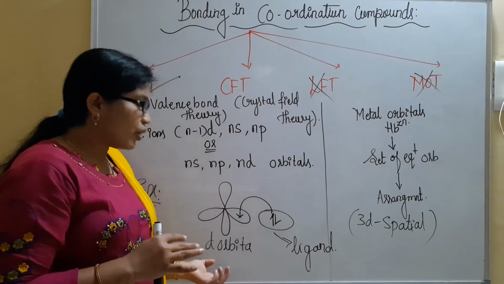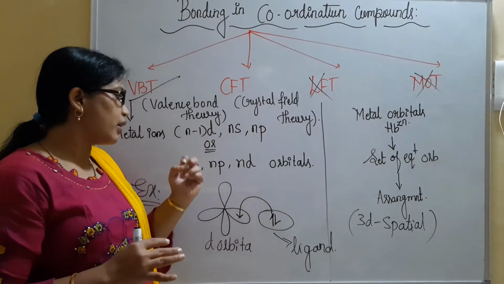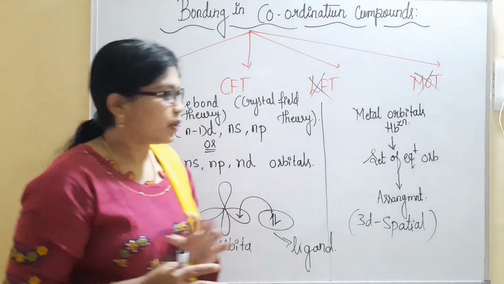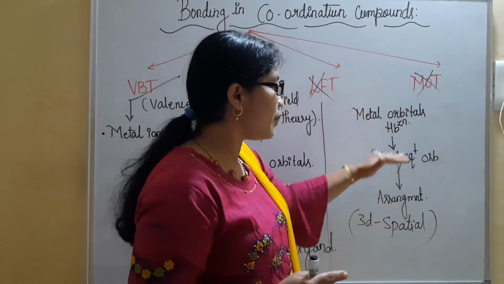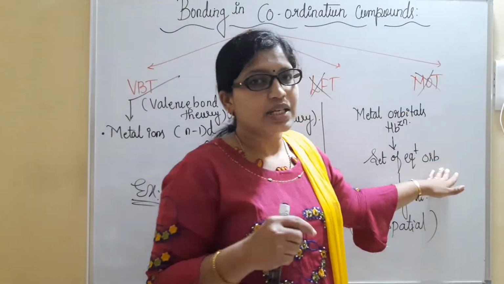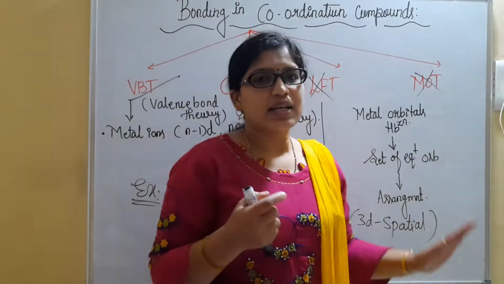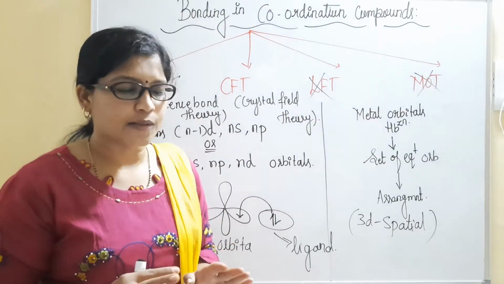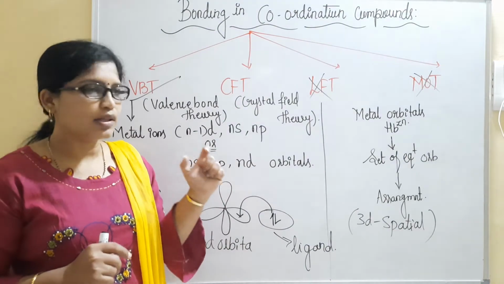Once ligands are donating their electrons to n-1d, ns, np orbitals or ns, np, nd orbitals, then hybridization takes place. Once the metal orbitals and ligands hybridize, a set of equivalent orbitals is formed, that is, degeneracy is followed. Finally, a three-dimensional spatial arrangement takes place and the coordination complex exists. So this is the criteria explained by valence bond theory.